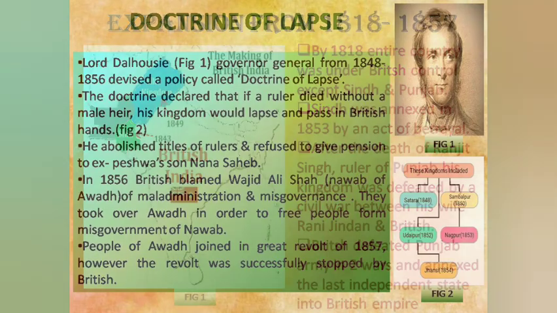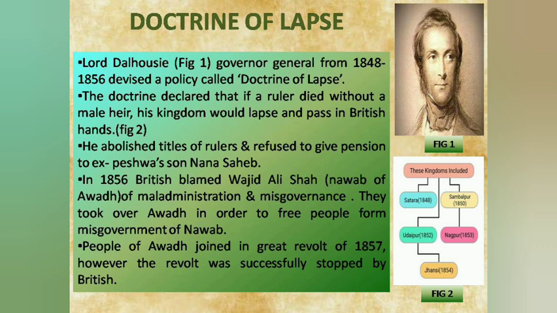According to the doctrine of lapse, if the ruler of any dependent state died without a legitimate heir to the throne, then his state would directly be annexed or lapsed to the British Empire.